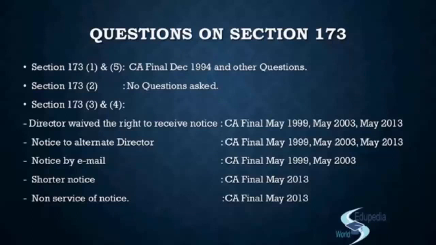Now in this situation, will it be deemed to be a contravention of section 173? The answer is no, because although the adjourned board meeting was held in the next calendar year, it will be considered a continuation, and hence the date of holding the board meeting would be considered to be 28th December itself, right?